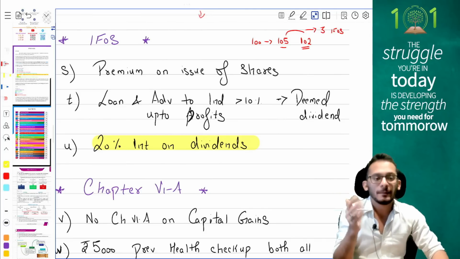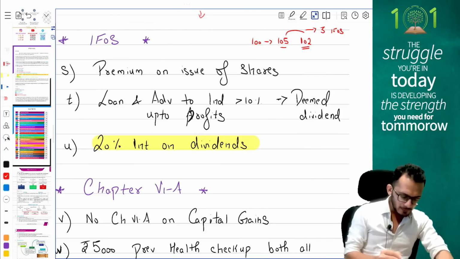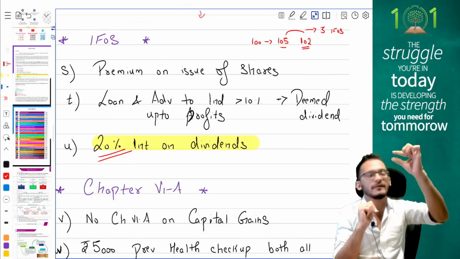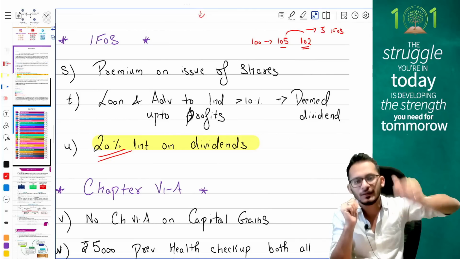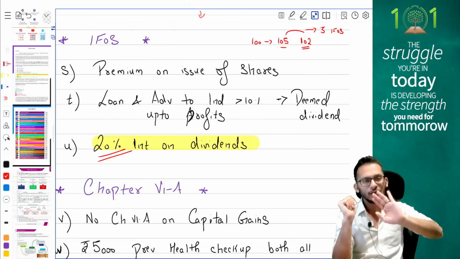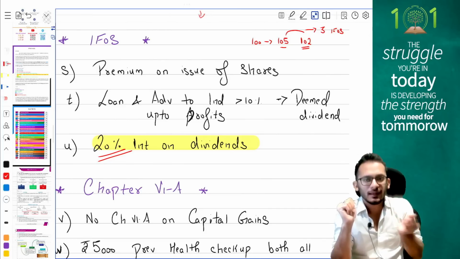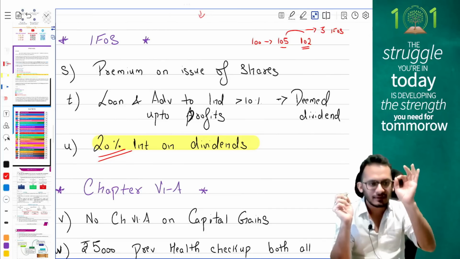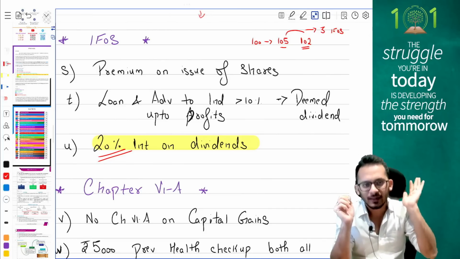Except for interest, but interest also can only be claimed up to a maximum of 20% of the dividend income. So if your dividend income is 100, you can only claim 20 rupees maximum. If you claim more than 20, it is wrong. You can claim less than 20, no problem, but you can only claim up to 20, and you can only claim interest. You cannot claim anything else. Please be mindful about this.